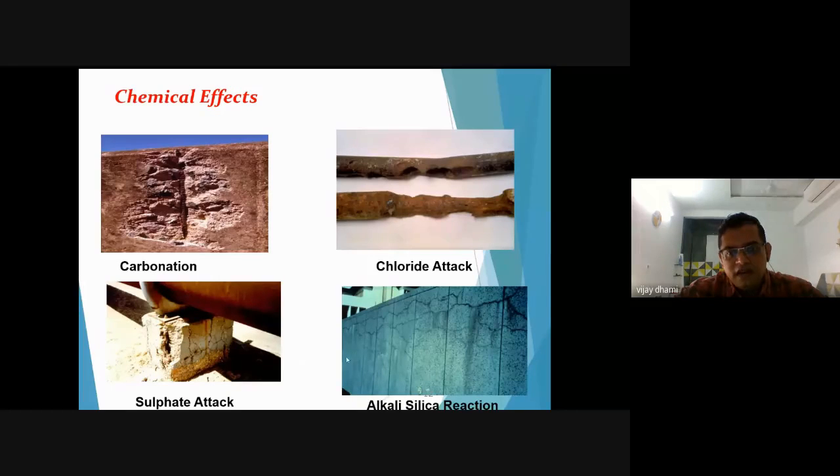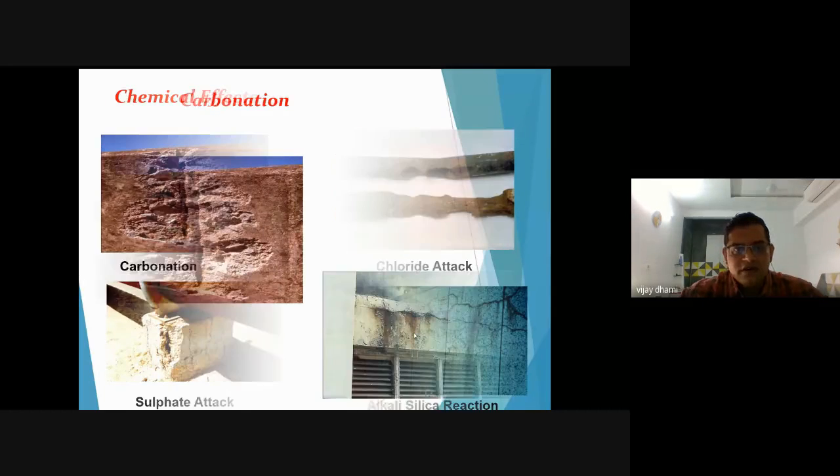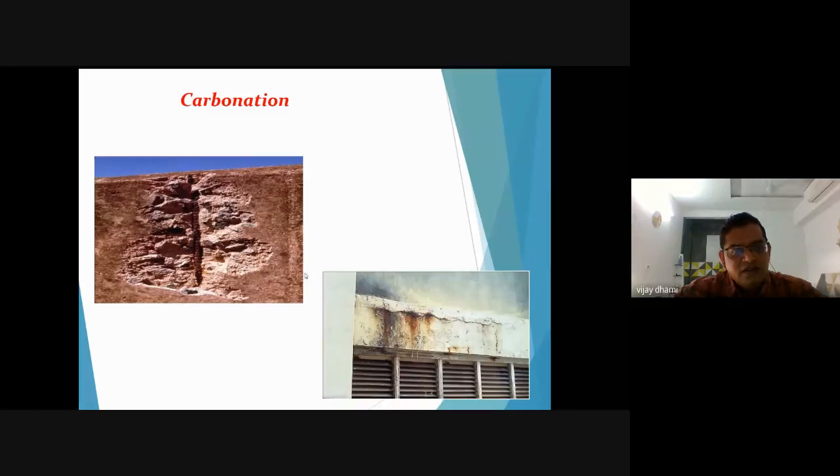There is another chemical effect, alkali silica reaction, where your aggregates are not proper. If they contain silica, then such kind of problems will arise in the concrete. This is an example of carbonation. We will see in detail how carbonation occurs. This is also an example of carbonation.